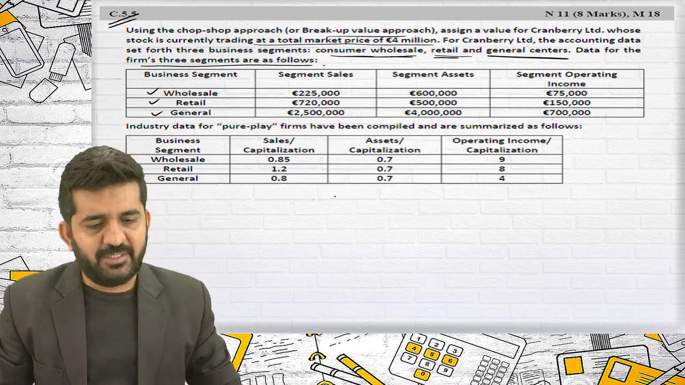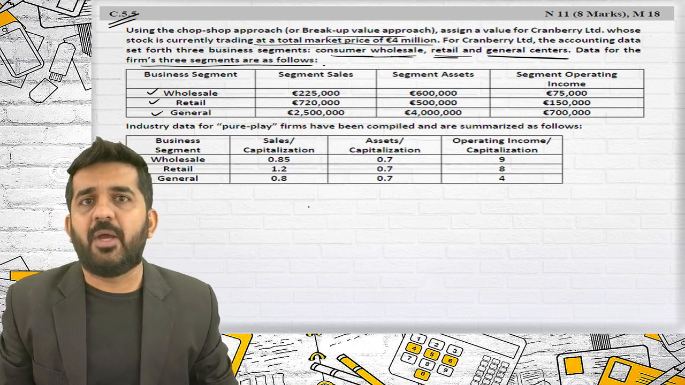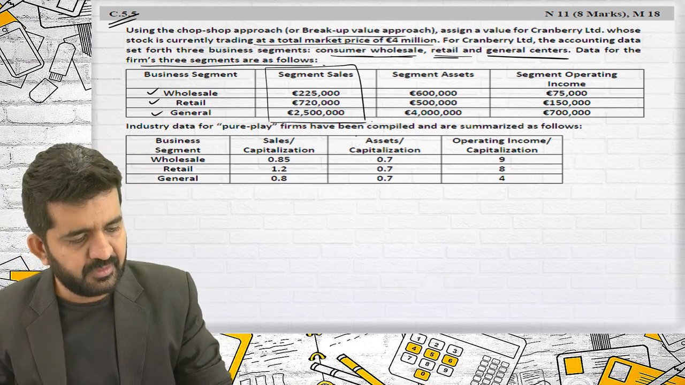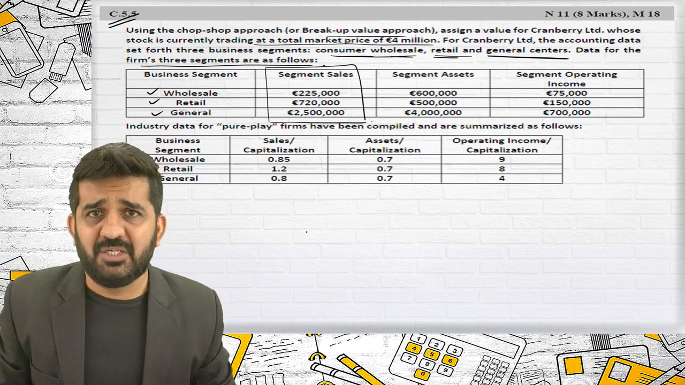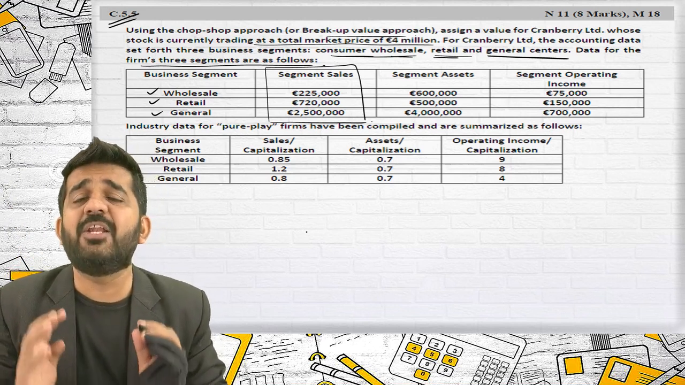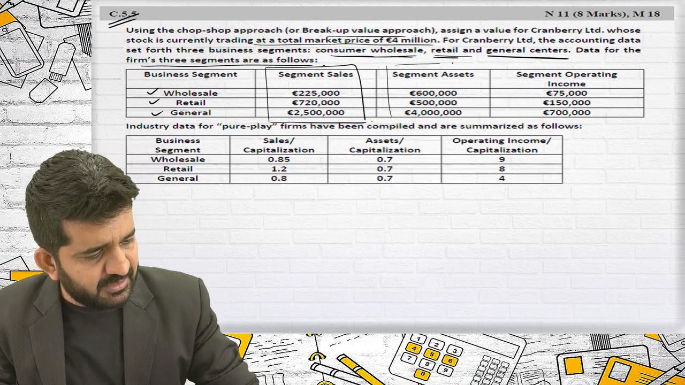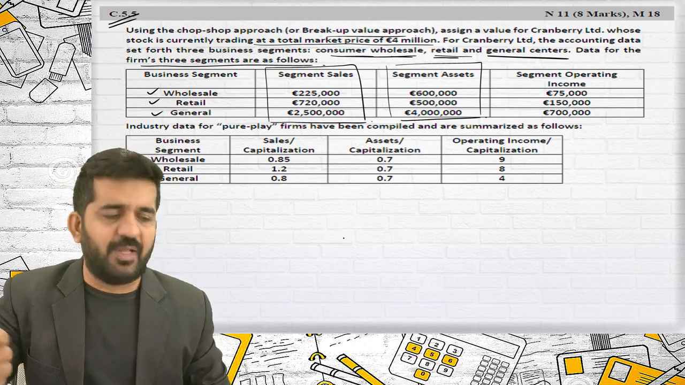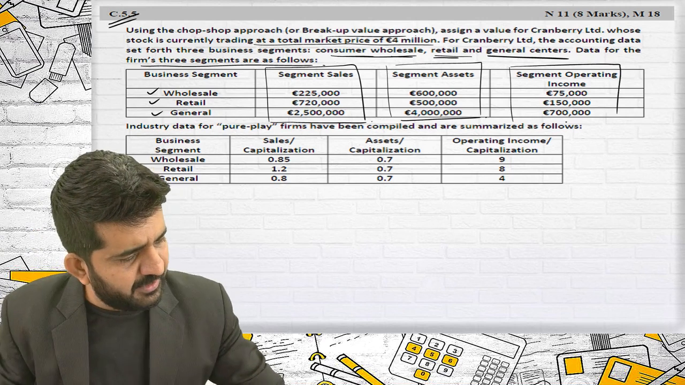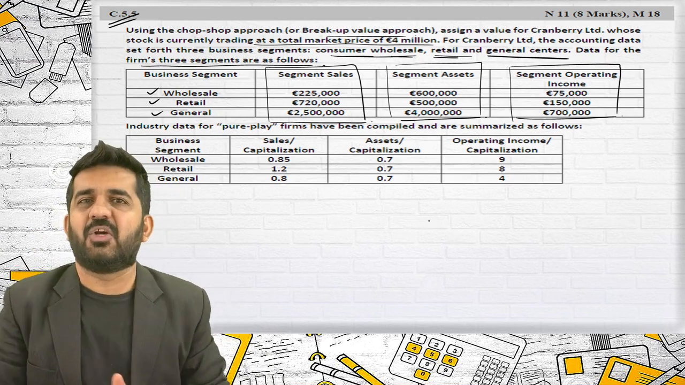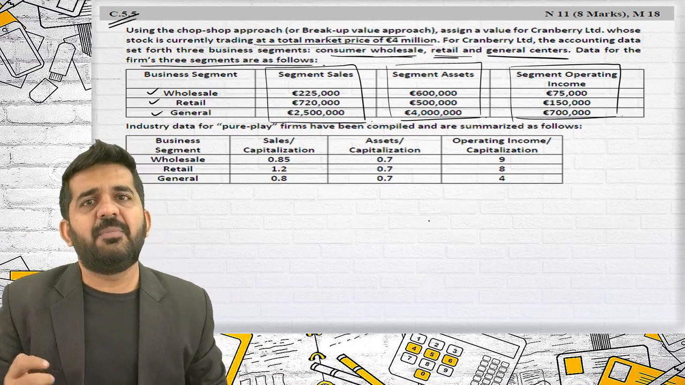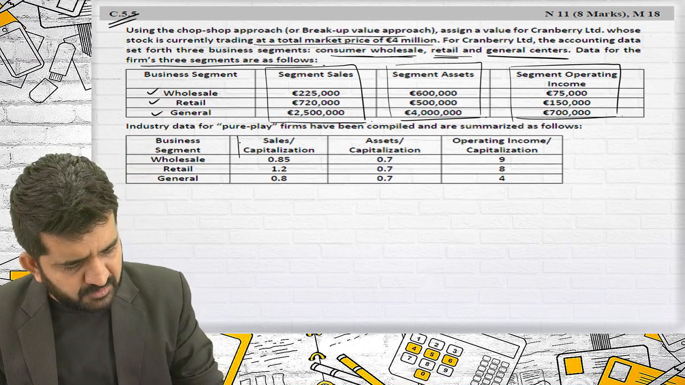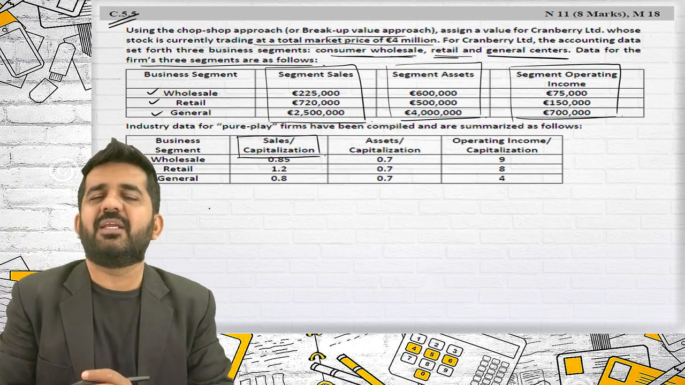Try to understand what this chop shop approach or breakup value approach is. First we consider the sales figure, and based upon that sales figure we find out the value of the business. Then we consider the asset figure, and based upon it we find out the value of the asset. Then we take segment operating income, and based upon the income we find out the value.